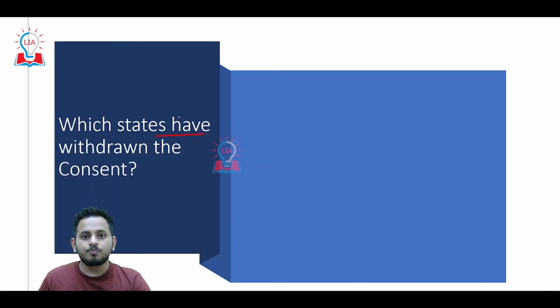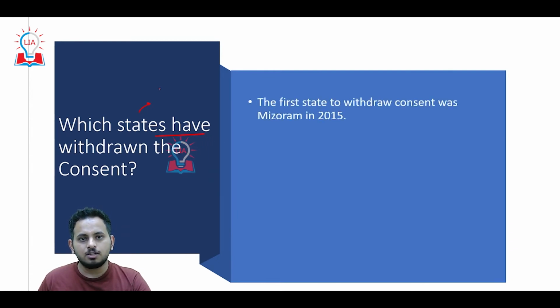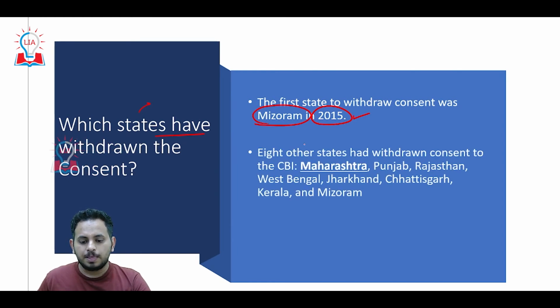Now let's see which states have withdrawn the general consent given to CBI. It first started in the year 2015, when Mizoram withdrew general consent. Then 8 other states withdrew general consent, for example Maharashtra, Punjab, Rajasthan, West Bengal, Jharkhand, Chhattisgarh, Kerala and Mizoram.